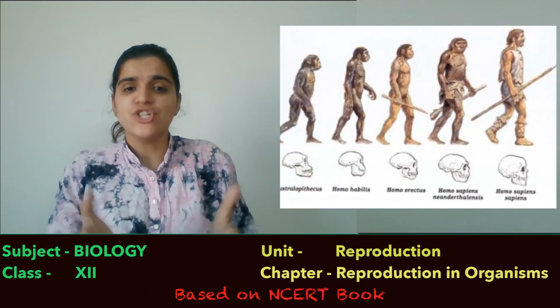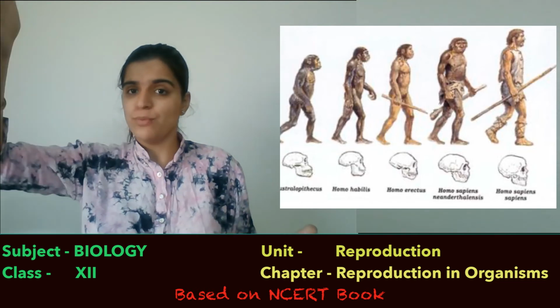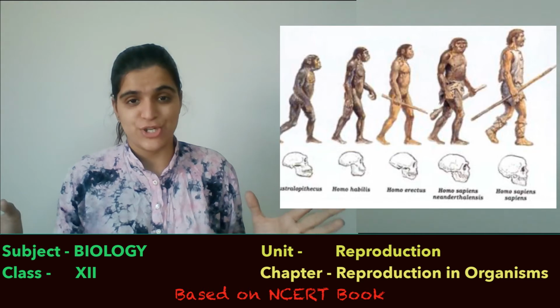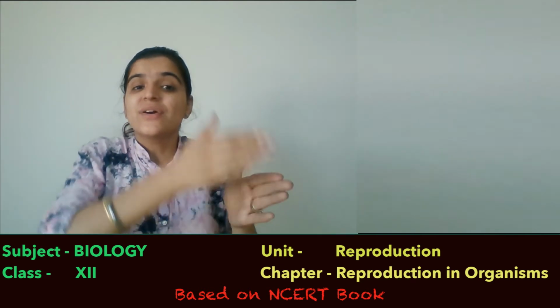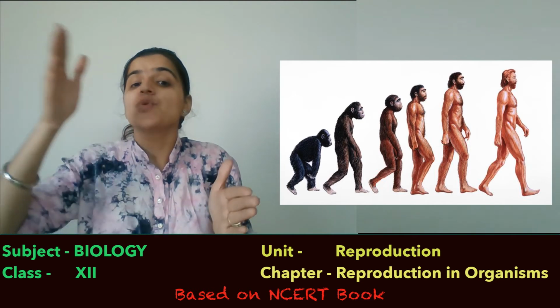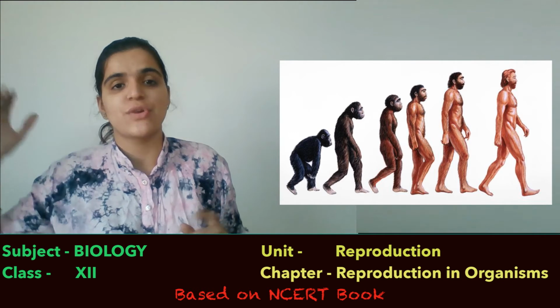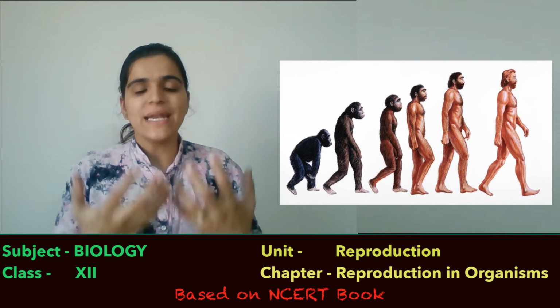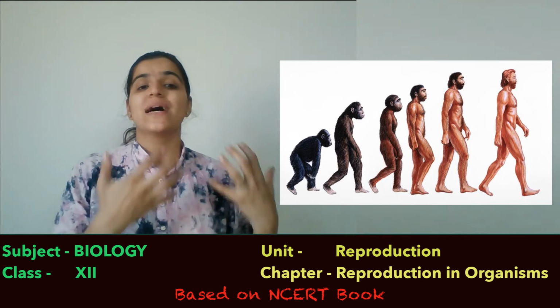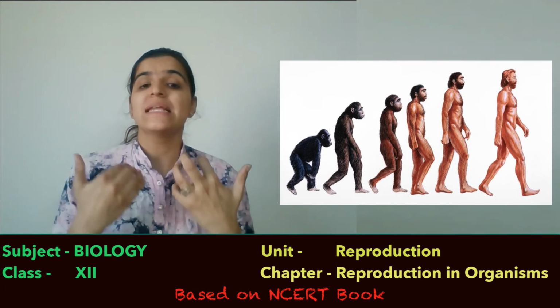Because of variations. Do you think it took only one generation to become a human from a monkey? Not at all, students. It is a gradual process. Slowly we became human, and we are still evolving through further generations. It depends upon our adaptability, how we adapt to the surroundings, and what variations our body possesses.